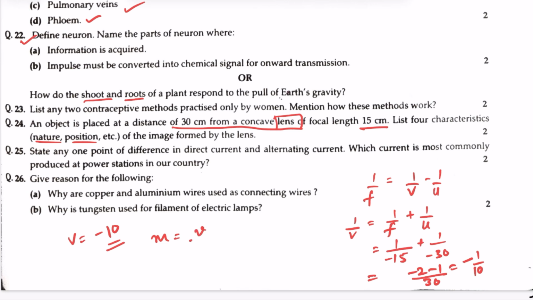Magnification is equal to v by u. So v is minus 10 and u is minus 30. So v by u is 1 by 3, that is 0.33. So nature of the image, image is diminished. Then position of the image, since image distance is -10, negative sign shows that the image is formed on the same side as the object. So position of the image is on the same side as the object.